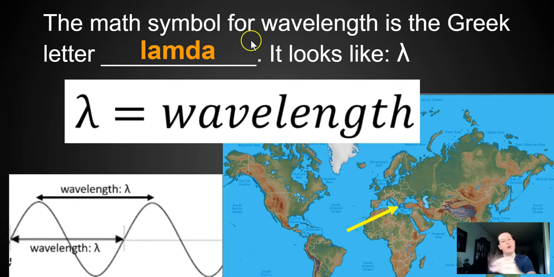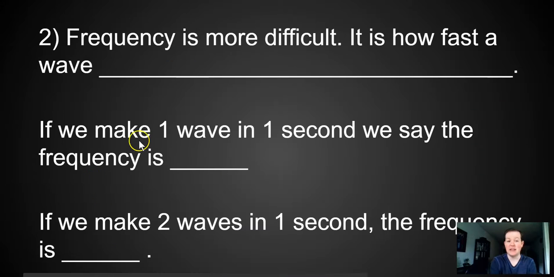You don't need to know this. Mr. Thrasher won't ask you about the country Greece. But it's a little different symbol. It looks like a Y, but upside down. If you flip your head over, it looks like an upside down letter Y. Anyway, that's used for wavelength. So here's that picture. Remember this picture? There is the symbol for wavelength. But again, how long a wave is. And how did we measure wavelength? In meters. We measured wavelength in meters.